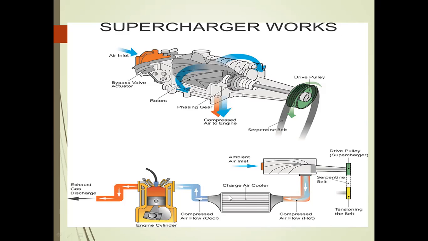That high pressure air does not go directly to the combustion chamber. For that, in between, we use the intercooler. Generally the intercooler is a heat exchanger. So the supercharged air goes to the intercooler. The intercooler cools the air, and after that the air goes to the combustion chamber. After that we get better fuel economy and better fuel efficiency, and also greater power output. If we use the supercharger in the CI engine, we get better power output.